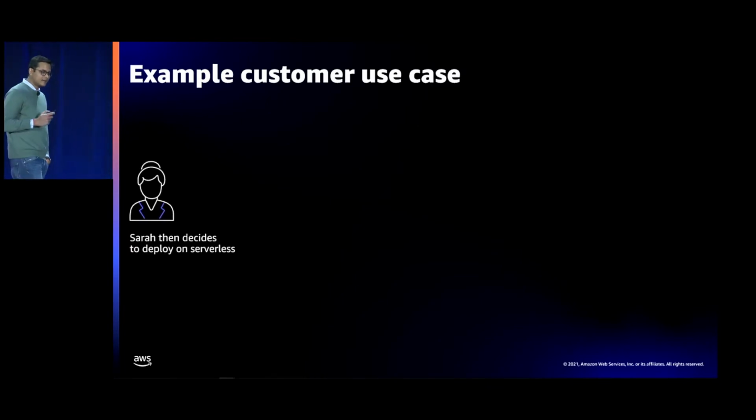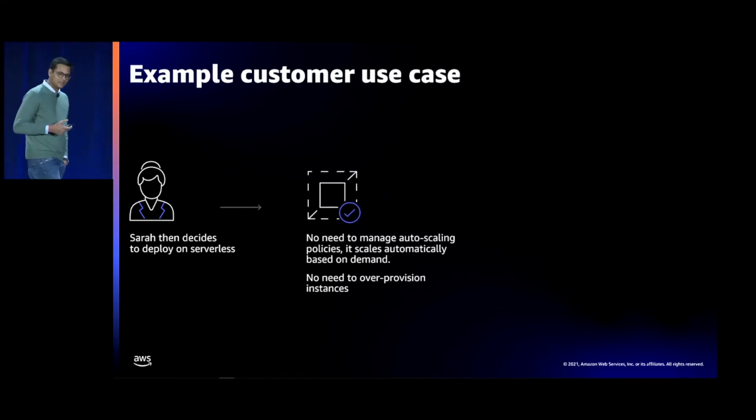So now Sarah decides to attend re:Invent 2021, and she attends this session. So she learns that SageMaker is launching this new feature. So she then decides to test it out using our free tier. So what she learns is two things. Firstly, given it is serverless, we'll automatically scale in and scale out. There is no management of scaling policies, right? So that's a significant benefit that she gets. The other benefit that she gets is that she now doesn't need to over-provision capacity, right? Because we will automatically scale based on the demand pattern, and she doesn't need to set any of the scaling policies.